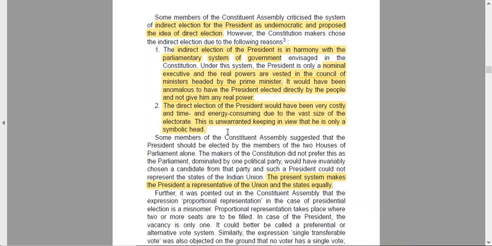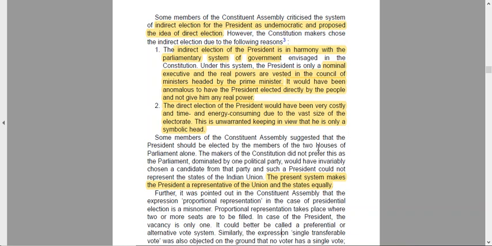The direct election of the president would have been very costly and time and energy consuming due to the vast size of the electorate. We have a lot of people in India, and if we keep having a separate election of president, a separate election of prime minister, separate elections of everybody, it is very time and energy consuming, and unwarranted, keeping in view that he is only a symbolic head, as we have already said multiple times.